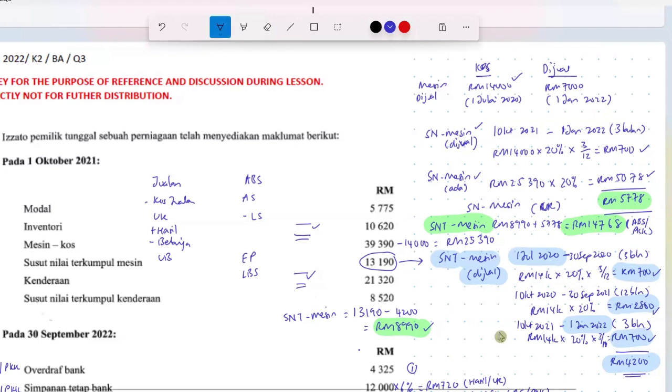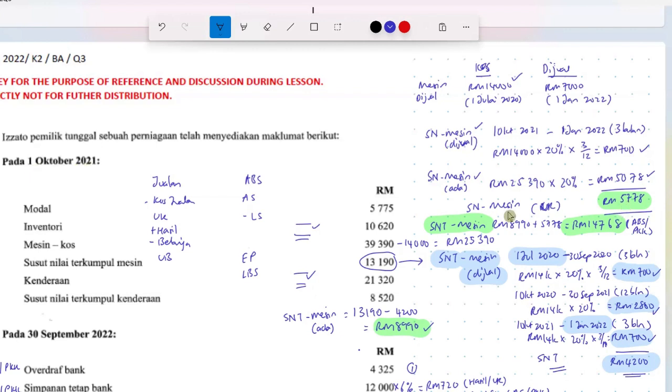Okay, so basically just to recap, the blue color, we are checking susut nilai terkumpul for machine yang telah dijual. We want to check because we want to eliminate from the balance in the susut nilai terkumpul. We want to remove it because the machine has been disposed, it's no longer with the business. We have to eliminate, we take it out. So the balance of susut nilai terkumpul 8,990 is the correct susut nilai terkumpul machine yang masih ada in the business, still with the business. And this is opening balance, 1st October 2020.